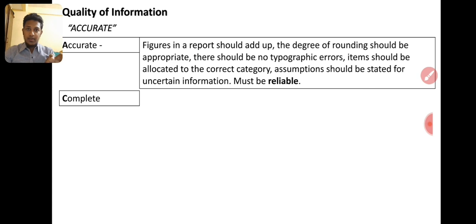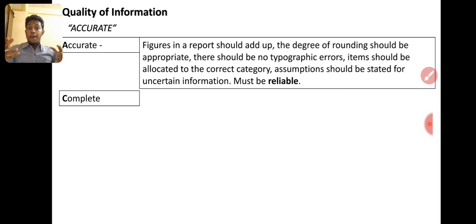So the information we got should be correct, but we captured it wrong. That's an error, right? The opposite word of accurate is error. If an error is not there, it's accurate.